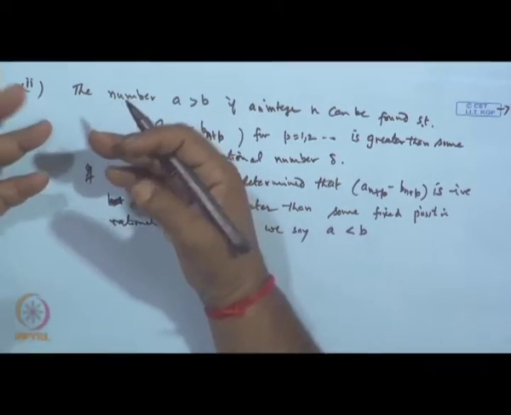So, given any two convergent sequences which represent the numbers A and B, one can identify the ordering between them by seeing this. This way he has introduced the ordering between two real numbers.